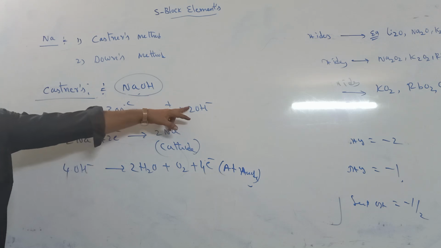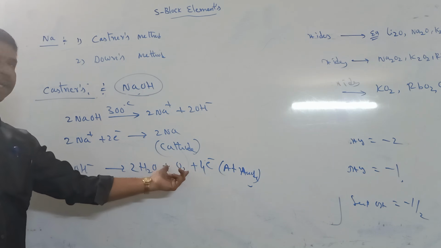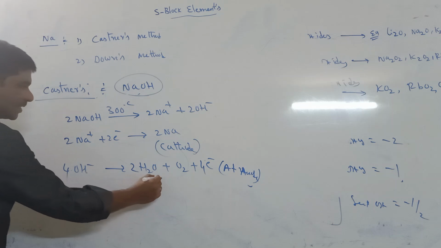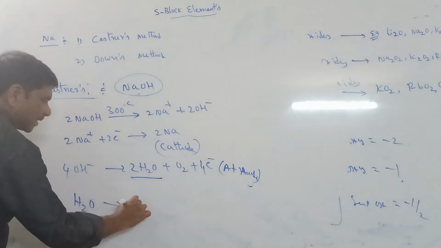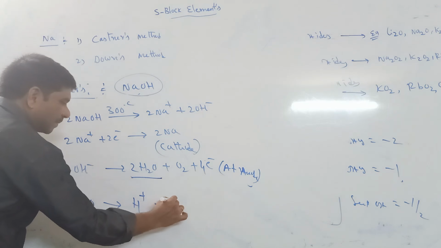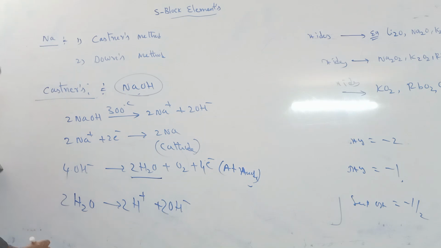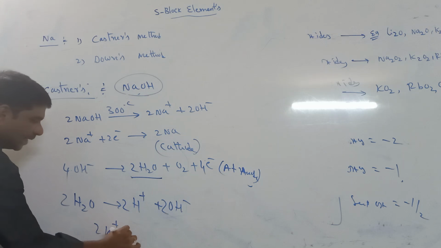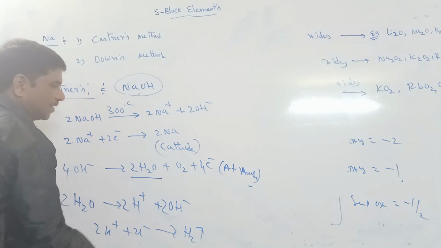The OH minus loses electrons to form water and oxygen. The water on electrolysis forms H plus and OH minus again. The H plus gains electrons to form hydrogen gas.